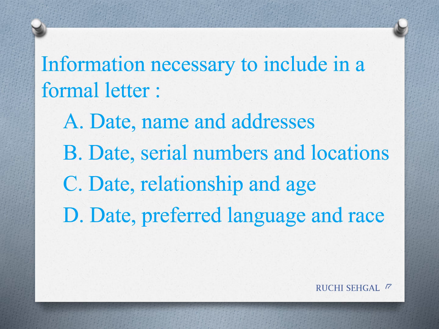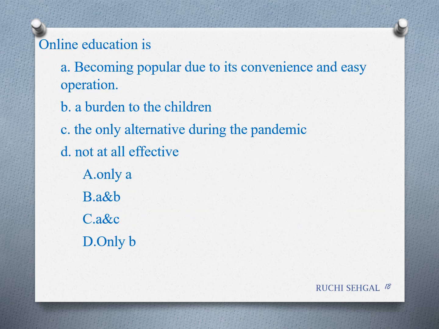About this, information necessary to include in a formal letter. Well, we just now discussed what all should come in a formal letter. So, do you think date, serial number, location, relationship, preferred language? No, nothing. It's date, name and addresses. Address of the sender, address of the receiver. That is important in a formal letter. And therefore, the first option is the correct option.